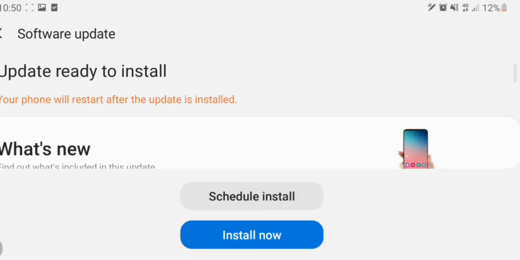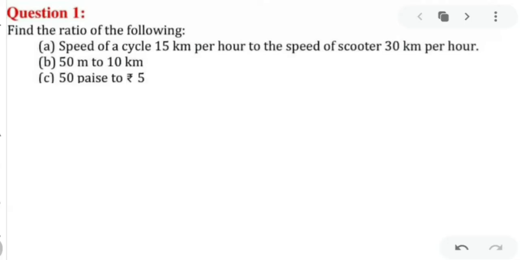Today I'm taking a new topic, that is chapter 8, exercise 8.1. In that, we are dealing with the topic which is percentages. This is a chapter which consists of all the mixed topics. You will see ahead what all topics we will cover in chapter 8. We are taking exercise 8.1.